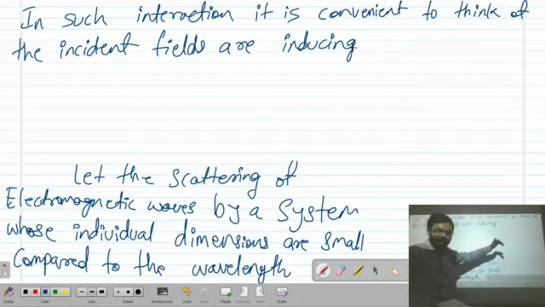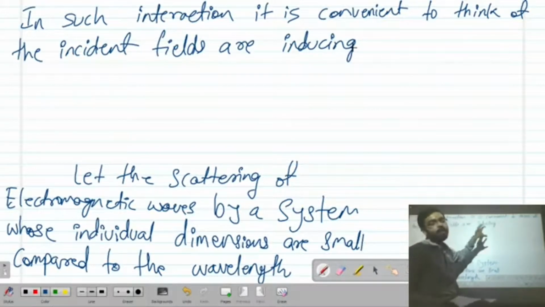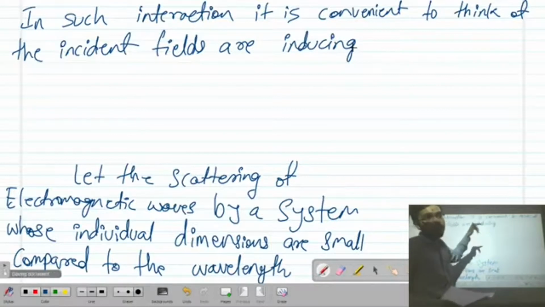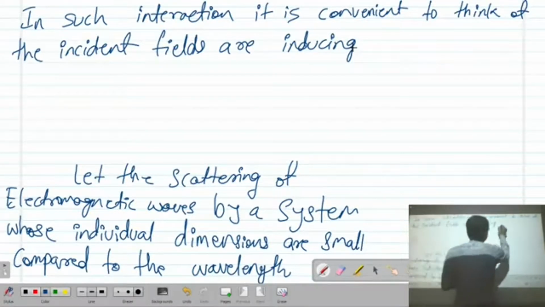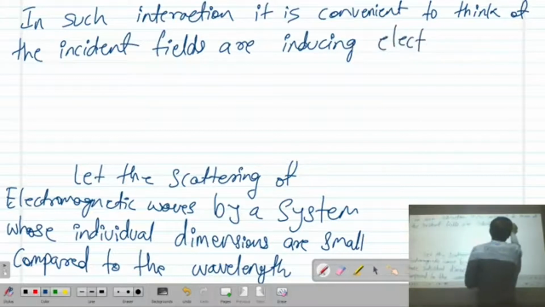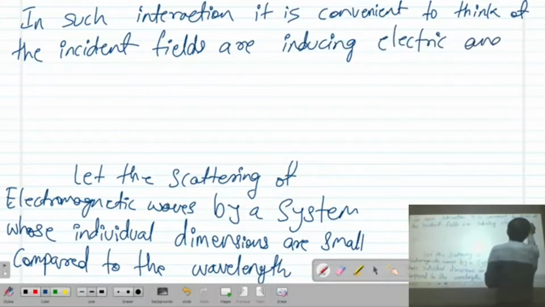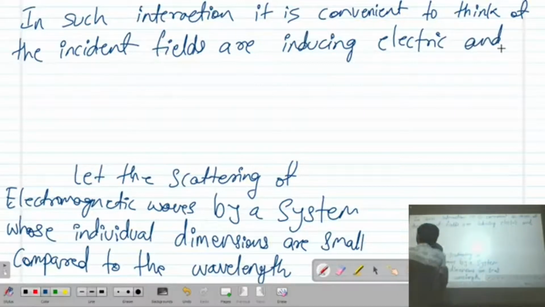The incident electromagnetic wave or light wave will induce dipoles or multipoles inside the scatterer or particle, and due to the oscillations of the electric and magnetic dipoles, it will have a radiation.